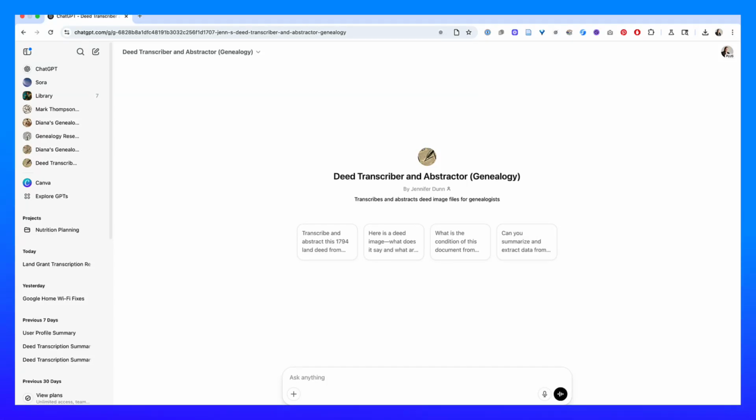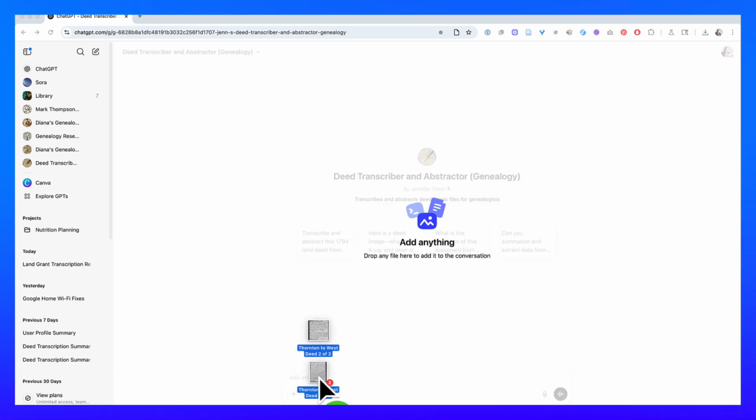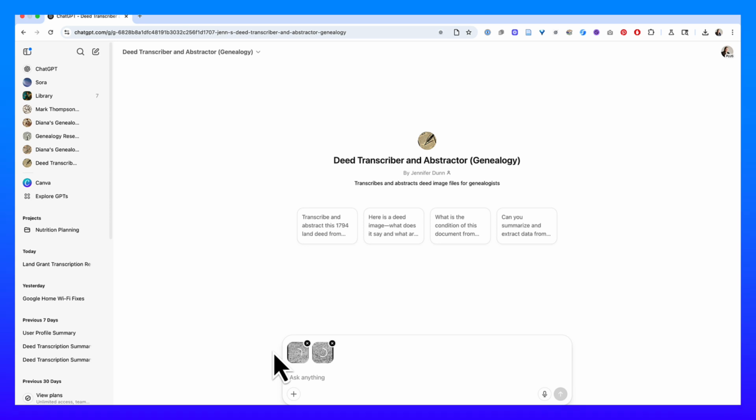Let's use the deed transcriber and abstractor, see what we can do. Now, first thing, I'm going to upload an image file. I think these are JPEGs of what I want to transcribe. PDFs don't really work in this. I have tested it. I have tried it. Hopefully that's something that it will be able to read in the future. For now, I say use image files.